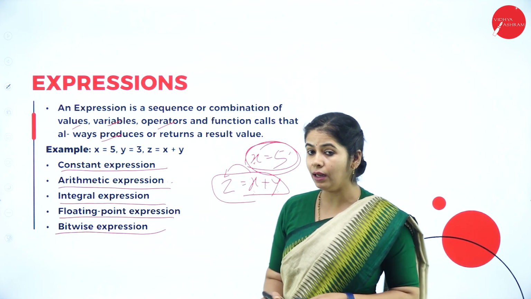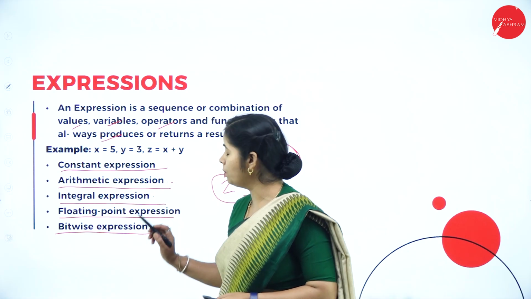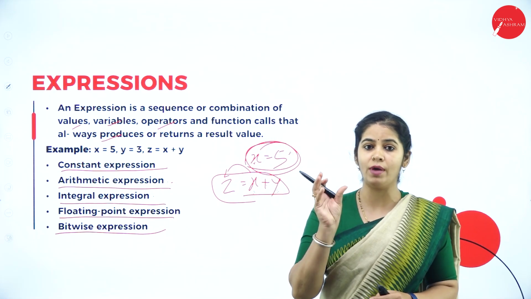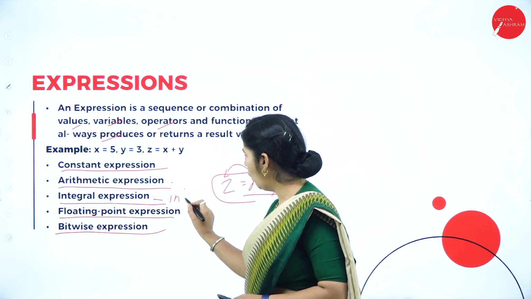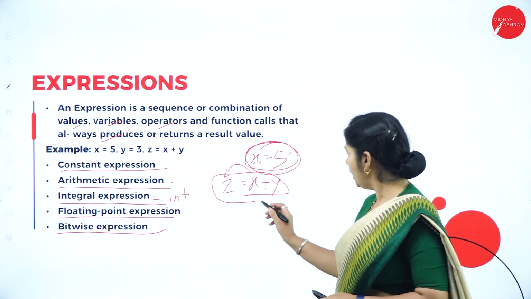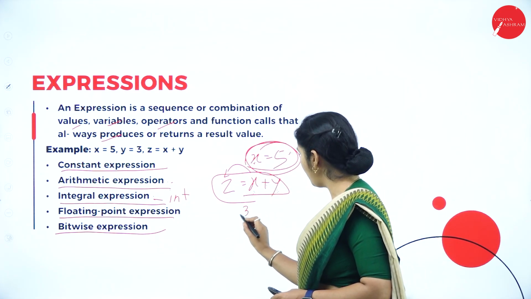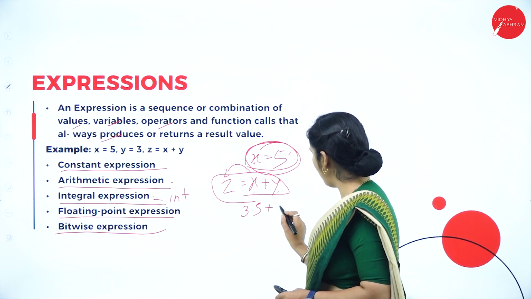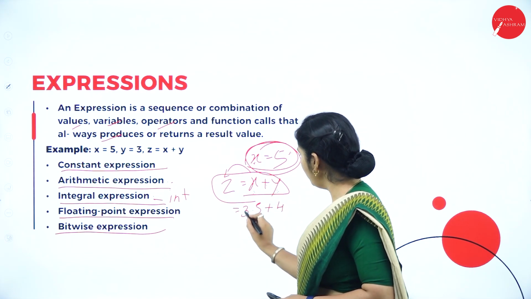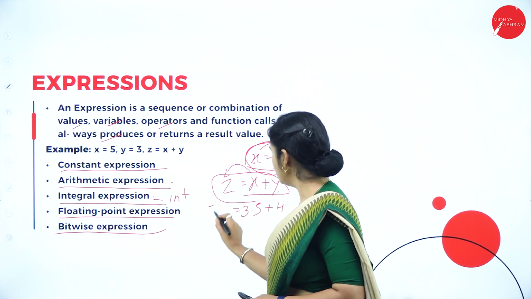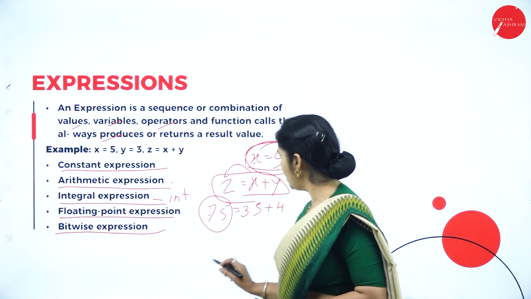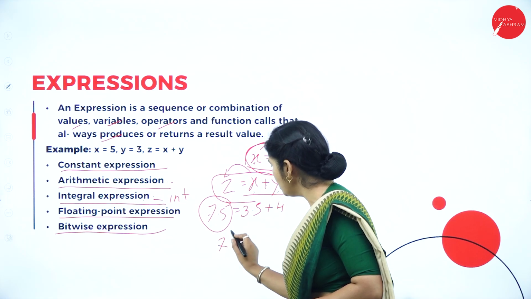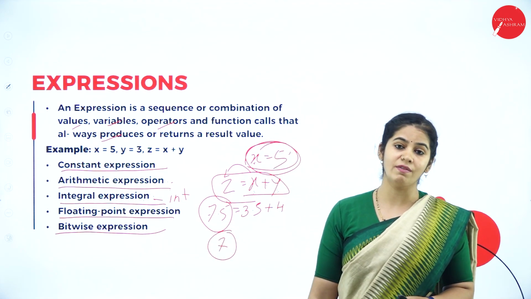Then integral expression. An integral expression produces a result of only the type integer. Here for example, I am giving the x value as 3.5 plus y value as 4. The combination should be 7.5, it should be there. But if you are using the integral expression, it will give the value as 7, it won't give the value 7.5.